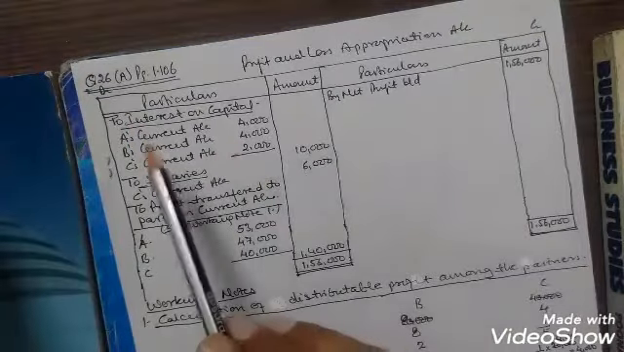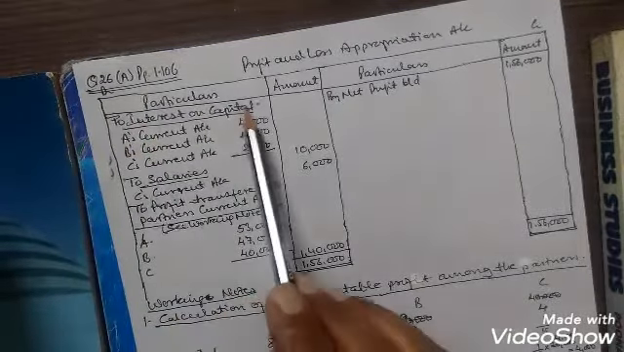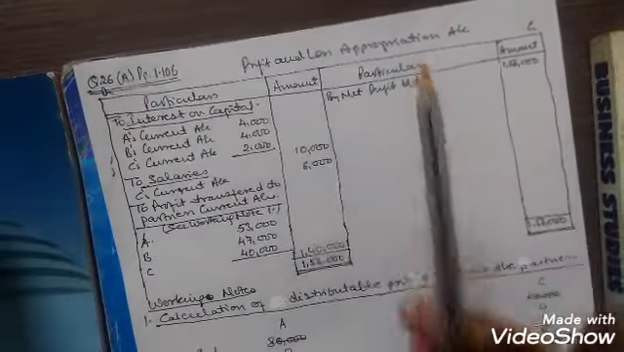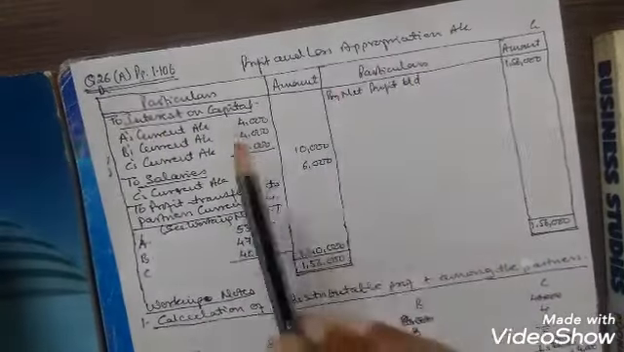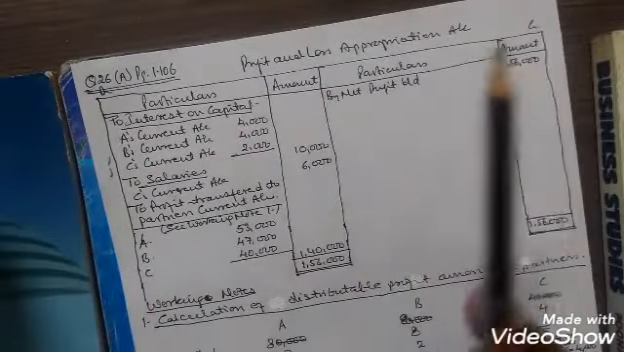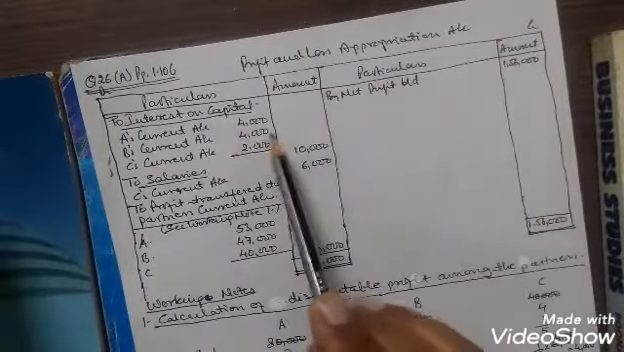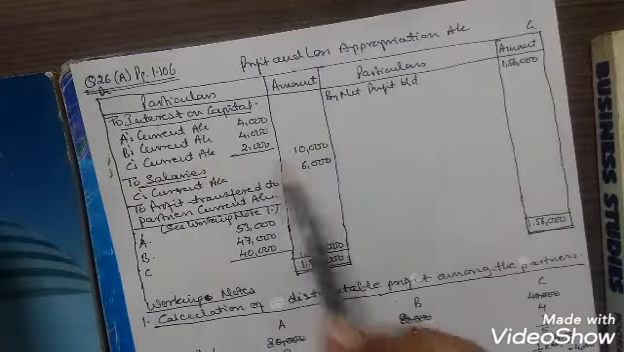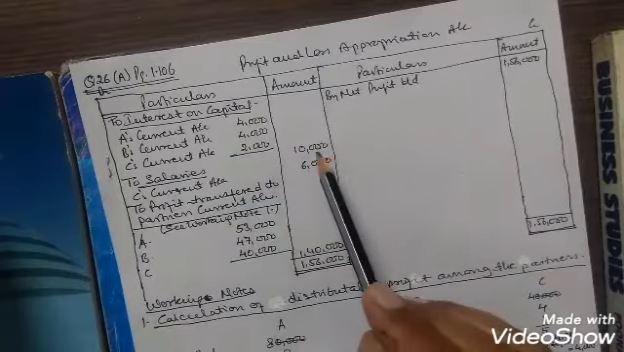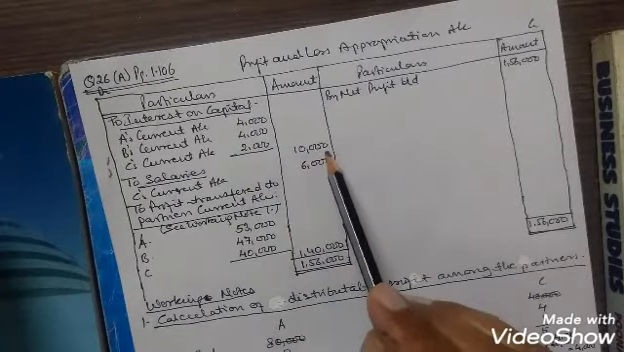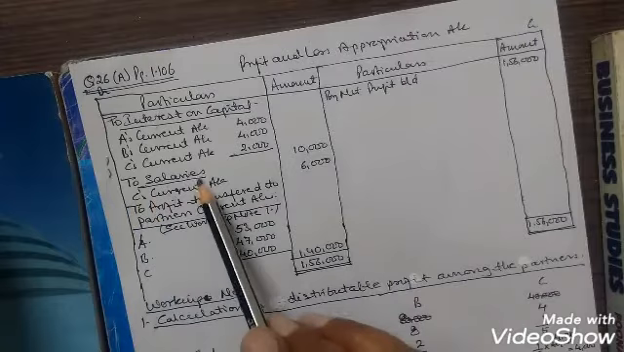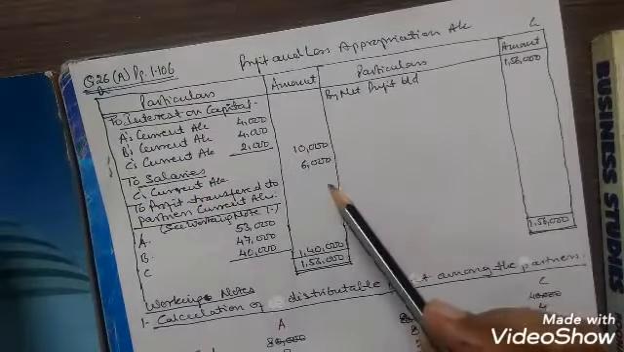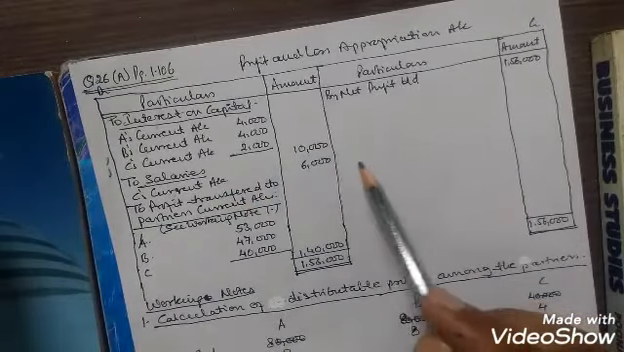On the debit side, to interest on capital, A's current account 4,000, 5% of 80,000, 4,000. B's current account on 80,000 at 5%, 4,000. C's current account on 40,000 at 5%, 2,000. Total interest comes to rupees 10,000. Then to salary, C's current account, C is going to get a salary of rupees 6,000 per annum.